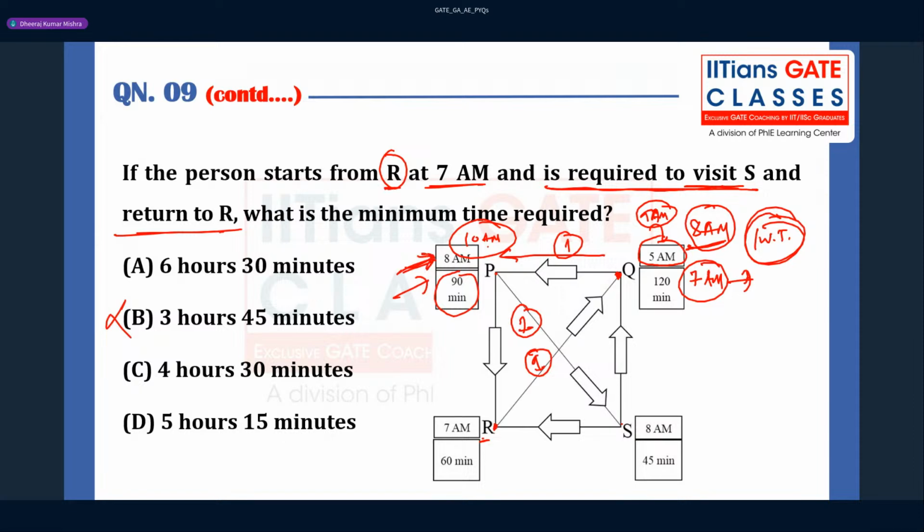The waiting time is going to be what, guys? The second train is going to be 8 a.m., then 9:30, then 10:30. So half an hour waiting time will be here. 10:30 you will start. So the waiting time here is 30 minutes, and the waiting time there is 1 hour. So 1 plus 1 is 2, plus 1 is 3.